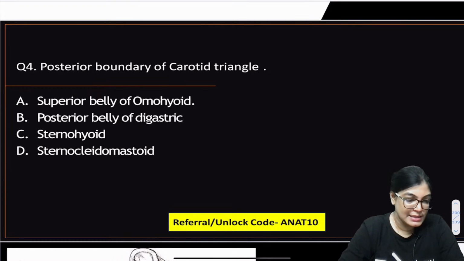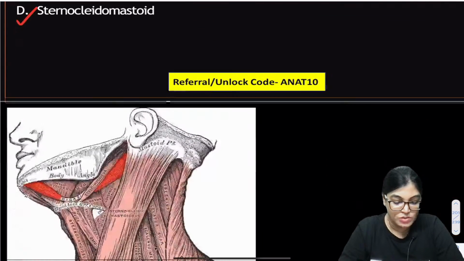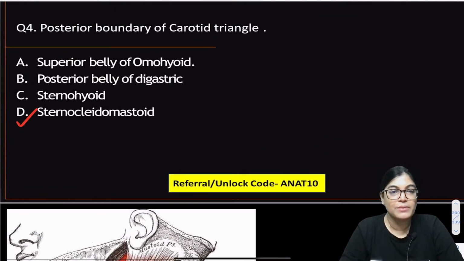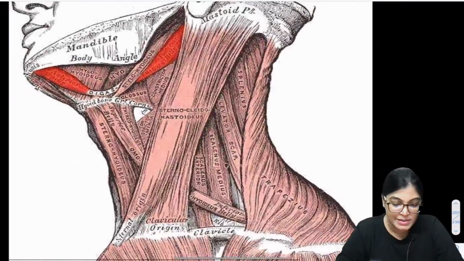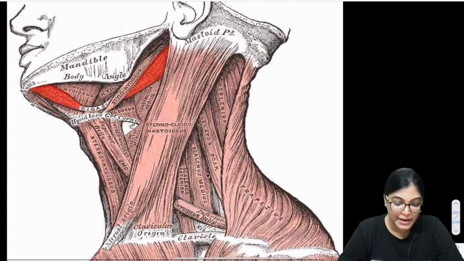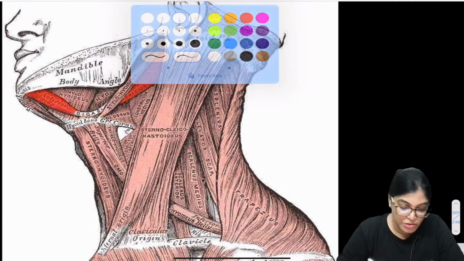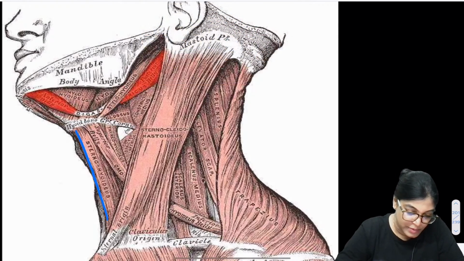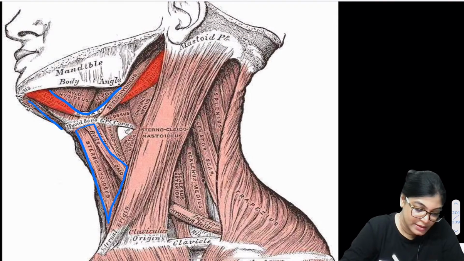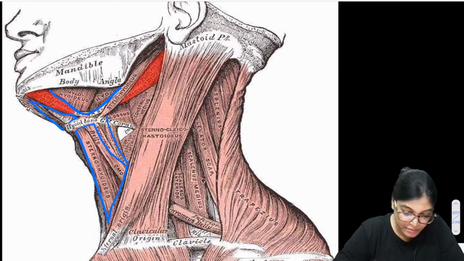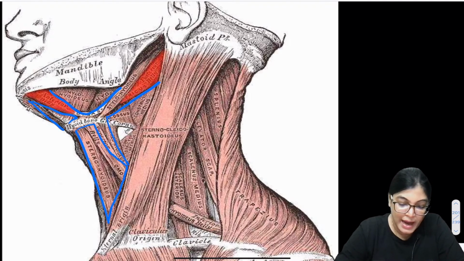Now, the correct answer is sternocleidomastoid muscle. Let me show you the carotid triangle boundaries. My dear aspirants, let me slightly enlarge this diagram. When I enlarge it, we can see there are 4 triangular spaces. This is one, this is another one, and this is another one. So we have 4 triangular spaces, and we have to target one of them.